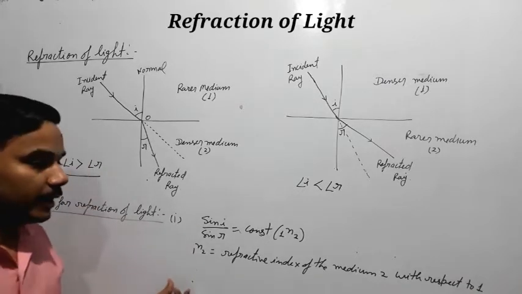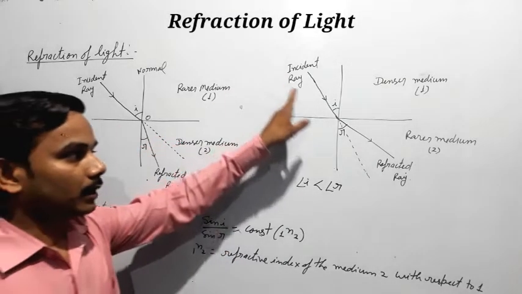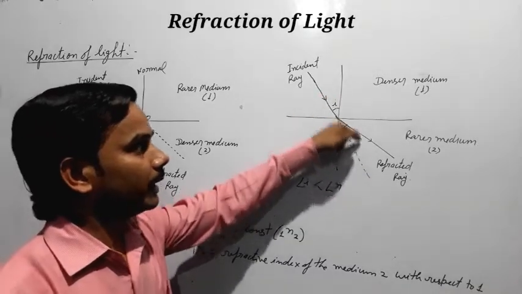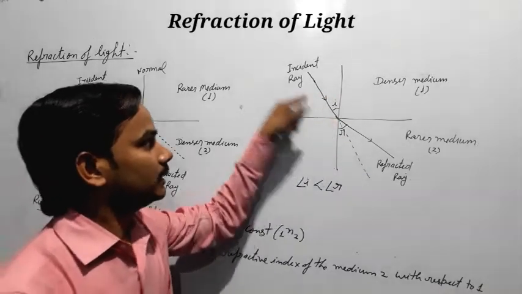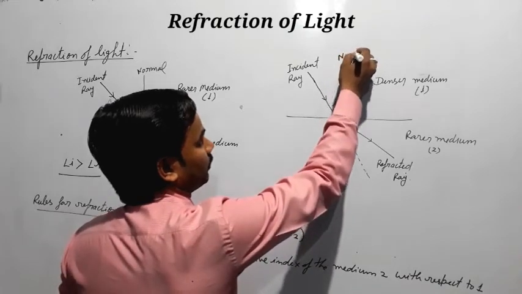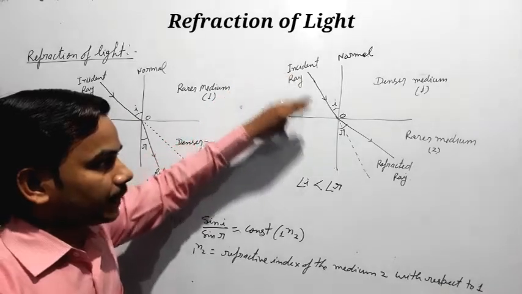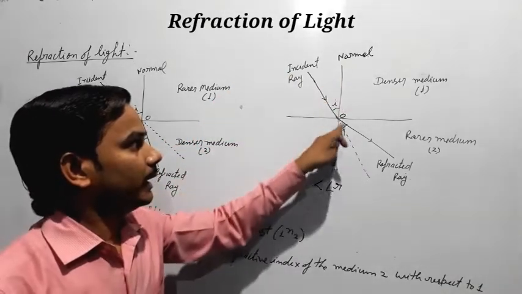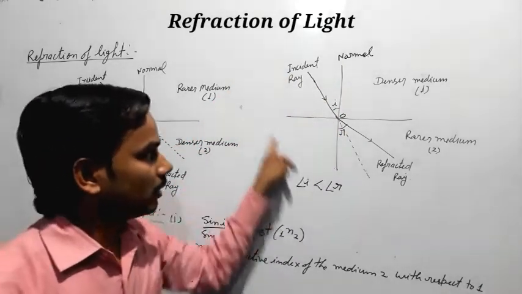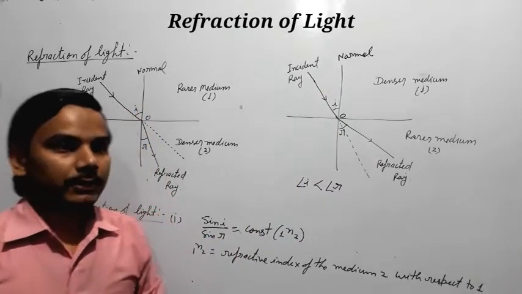The second rule says that the incident ray, the refracted ray and the normal at the point of incidence all lie in the same plane. I am repeating: the incident ray, refracted ray and normal at the point of incidence all lie in the same plane. This is the second rule of refraction.